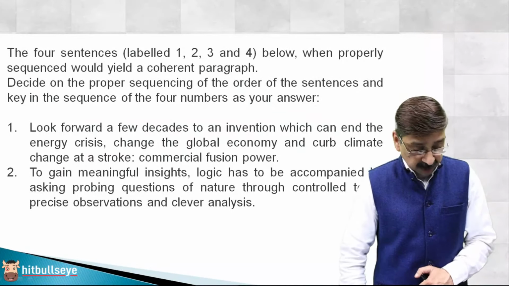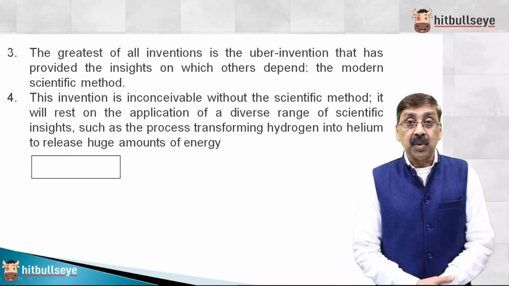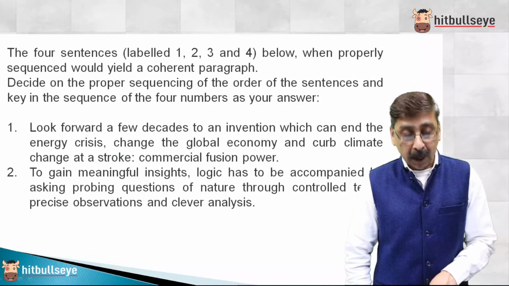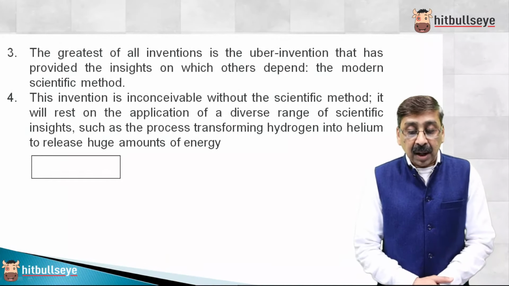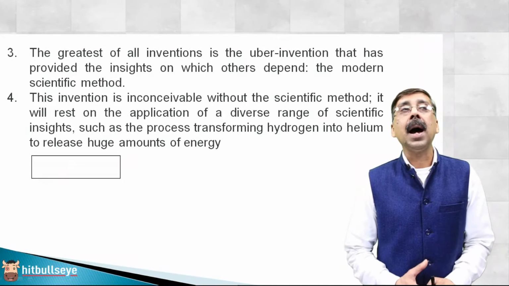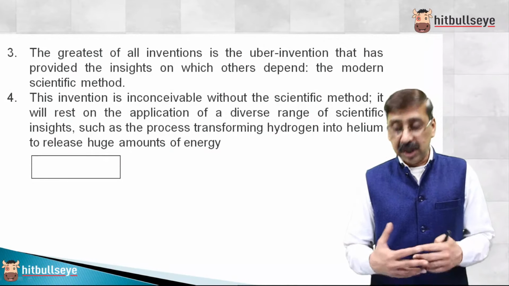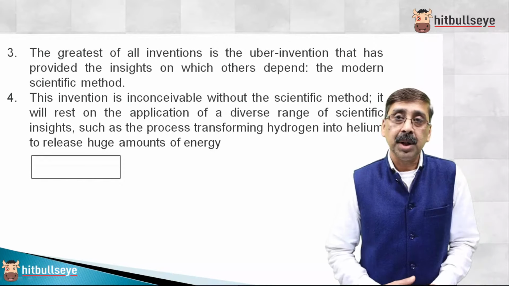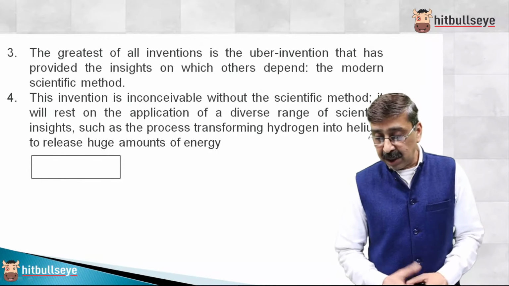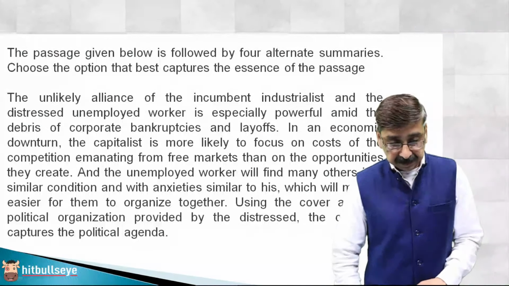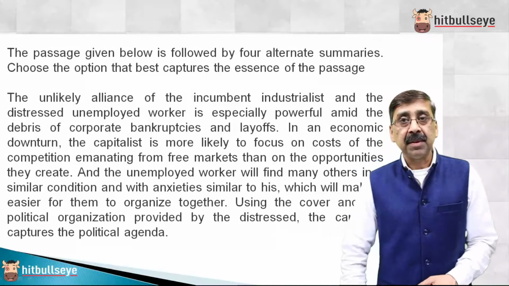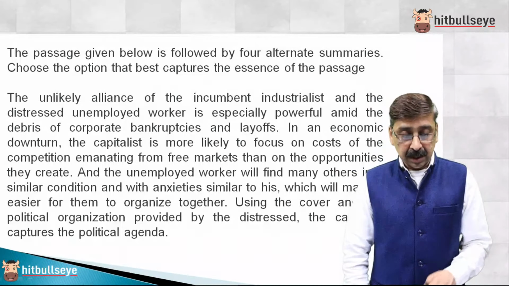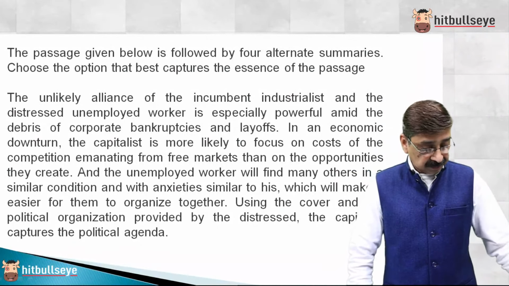But for this, what we need is the concluding sentence. This invention, which invention are we talking about? Which is mentioned already in 1. So this invention is inconceivable without the scientific method. So we need to have science in place to have these methods so that we can think of saving the world from these so-called very challenging issues that we all are facing. So guys, this is your summary based question.